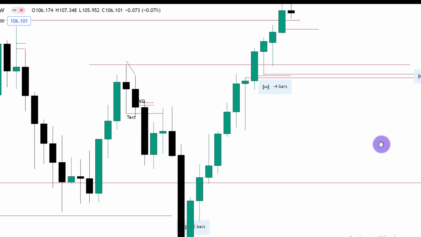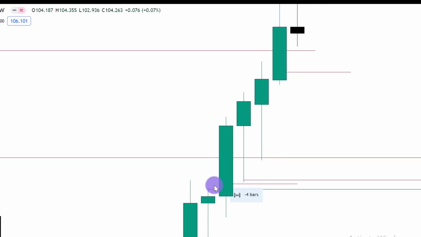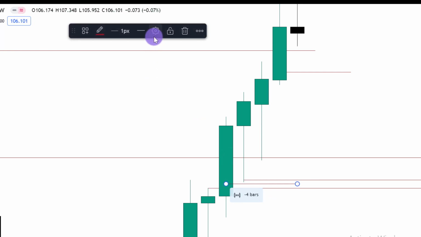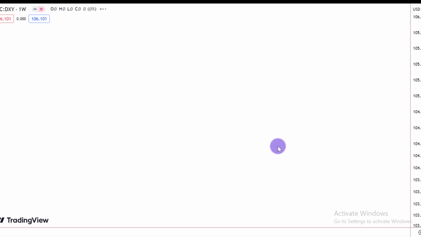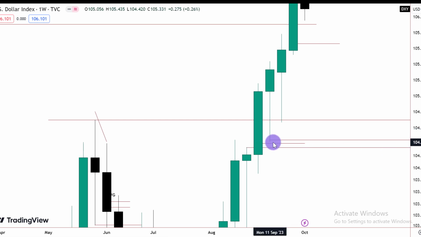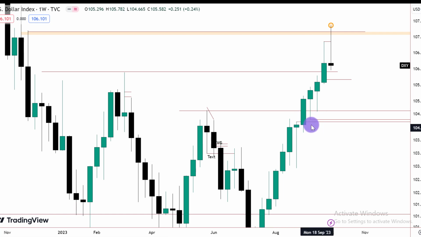You can see that around the monthly bullish breaker is also a weekly fair value gap right here. That is a weekly fair value gap residing right at that level. So this is of interest to me. That level is of interest, so we like to see the dollar reprice back into that level, because for every expansion we expect to see a retracement into internal range liquidity, and as you can see, the fair value gap here is that internal range liquidity.